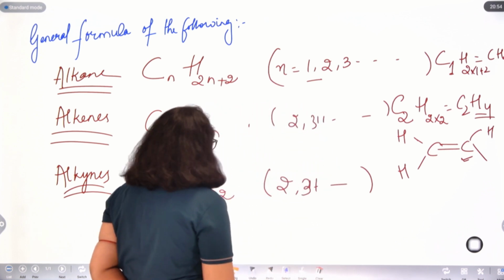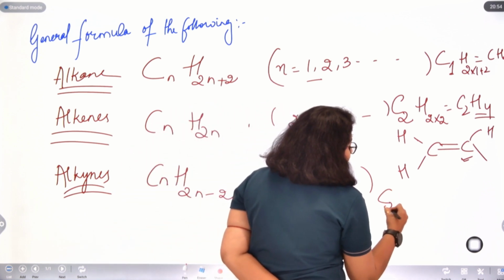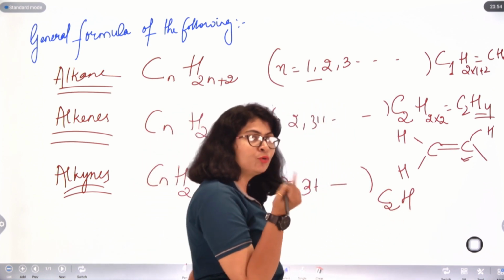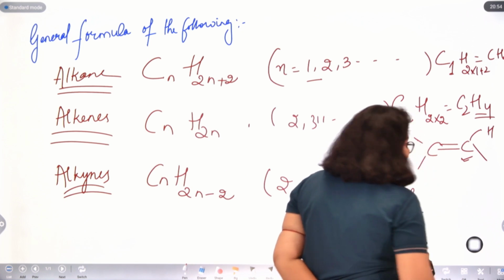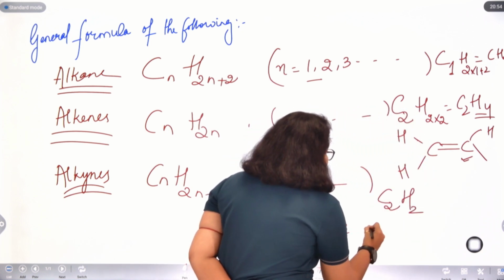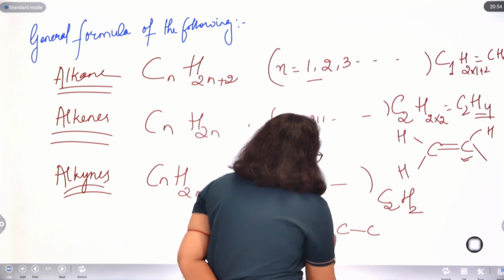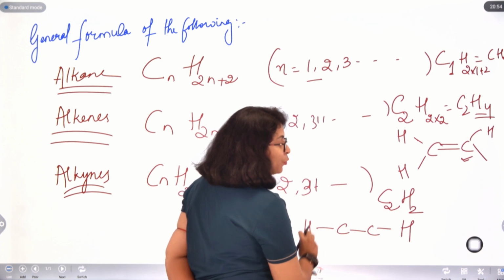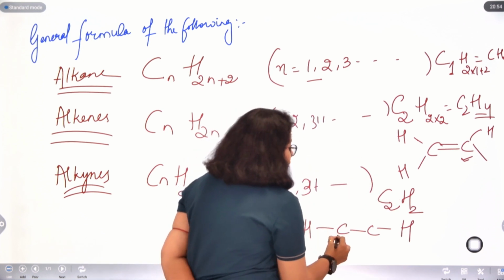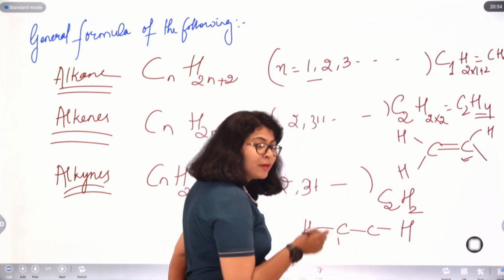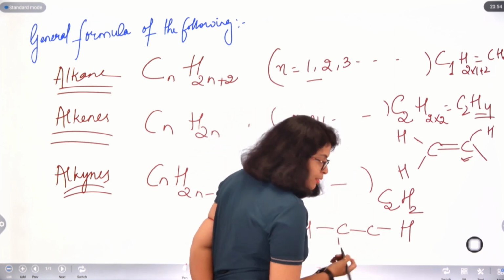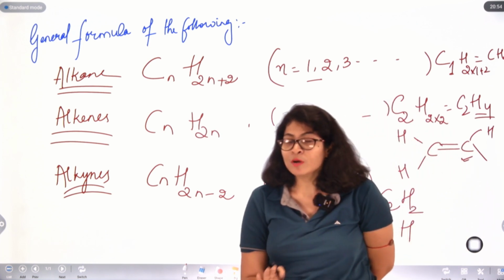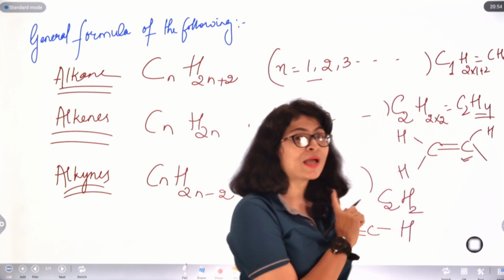Now if I see the case of alkynes, I'll put the value of N 2, it will be CnH2n minus 2. 2 into 2, 4, minus 2, 2. C2H2. So if I try to draw carbon-carbon, bare minimum 1 bond satisfied, 1 hydrogen over here, 1 hydrogen over here. Basically, we are following symmetry and equally distributing hydrogen to both the carbon atoms. Now, if I see this carbon, only 2 valencies are satisfied. It is left with 2 more. Same goes for this one. So, they satisfy this by bonding among themselves, forming a triple bond, which makes them fall into the category of alkynes.